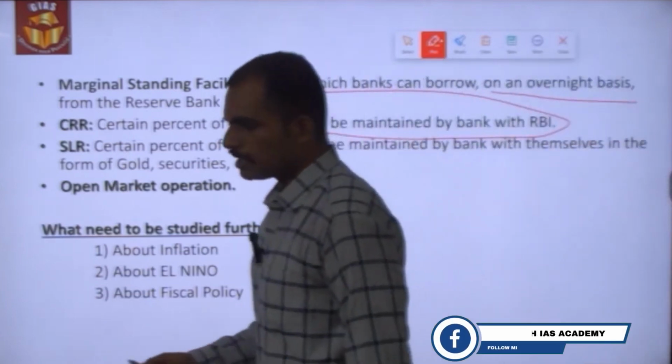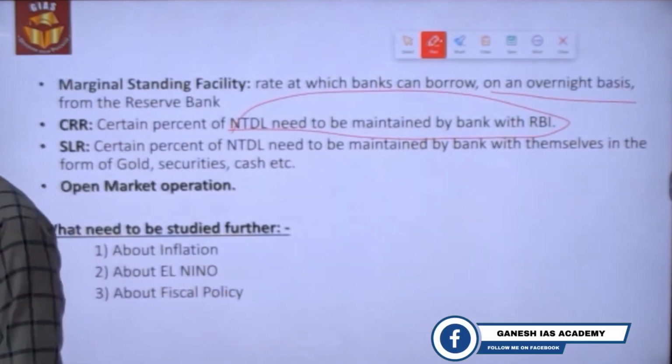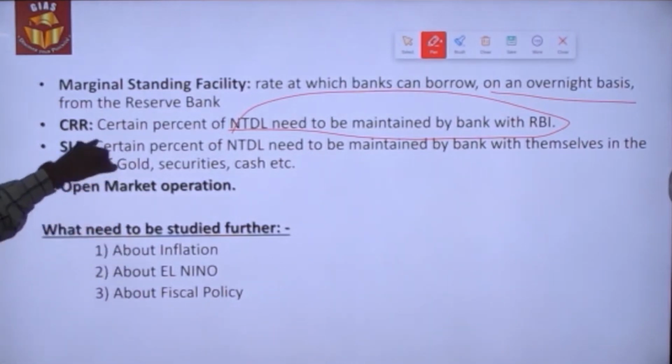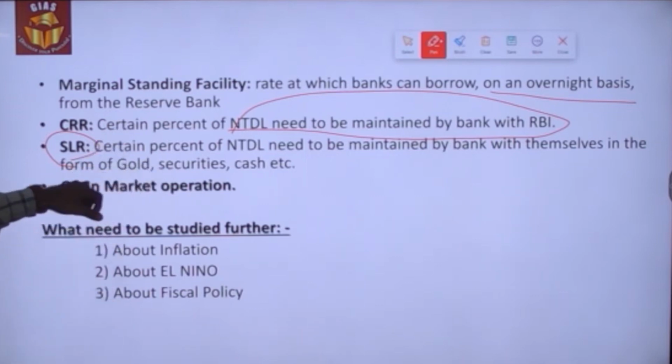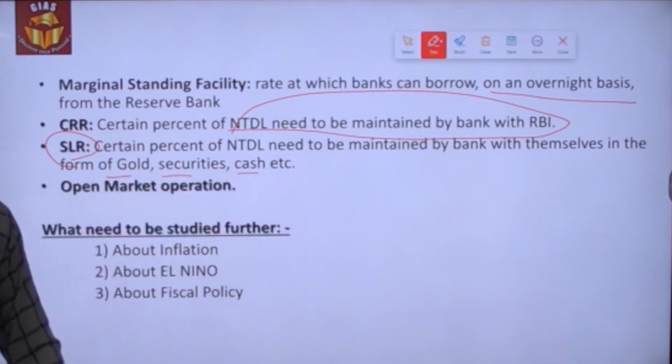For this, banks will not be earning any interest. But for statutory liquidity ratio, a certain percentage of net time and demand liabilities needs to be maintained by the bank within their bank itself, in the form of gold, securities, cash, etc. And SLR gives an opportunity to earn interest for the bank.